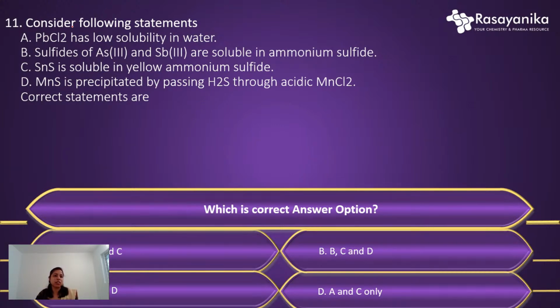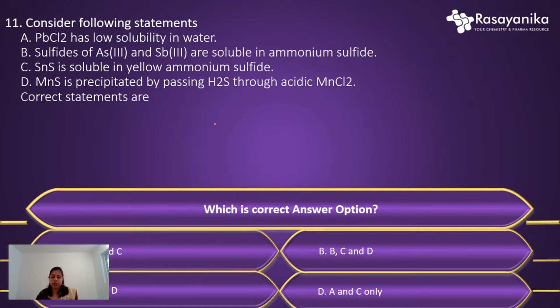So the question asks: consider the following statements. They have given some statements, and you have to answer whether one or more than one options are correct. The statements were: A, PbCl2 has low solubility in water. B, sulfides of arsenic 3 and antimony 3 are soluble in ammonium sulfide. C, SnS is soluble in yellow ammonium sulfide, and D, MnS, manganese sulfide, is precipitated by passing H2S through acidic manganese chloride. Which are the correct statements?